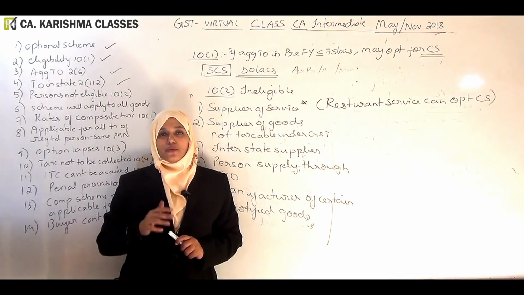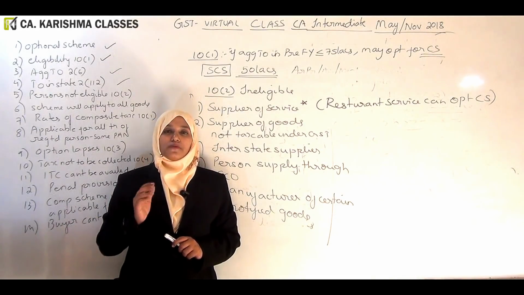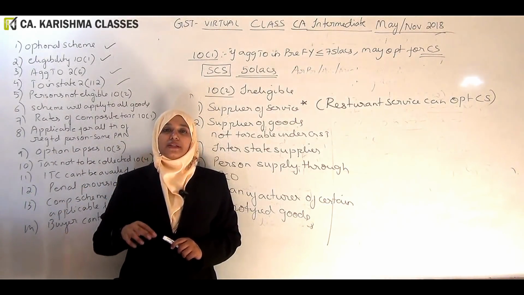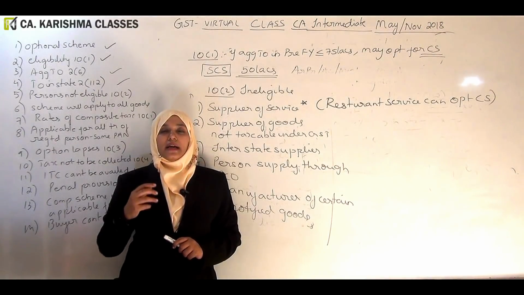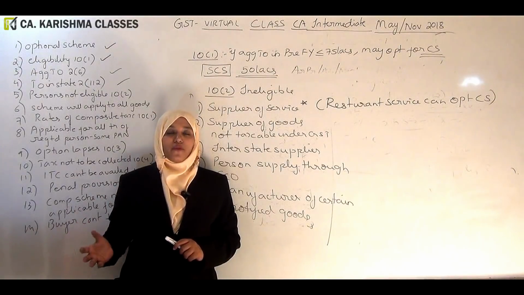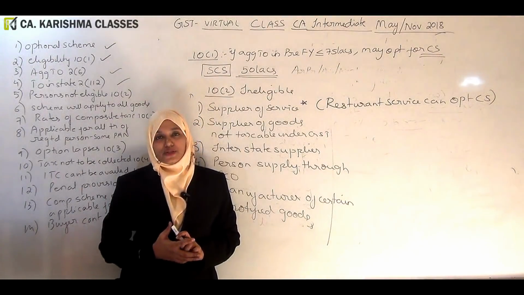But I am just telling you, section 10 subsection 2 is putting a restriction that a composition scheme person should not supply services. However, this restriction is not applicable to a person who is having a restaurant service. He is eligible to opt for composition scheme. Nobody is stopping him.